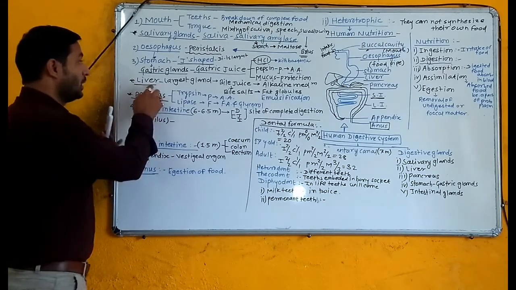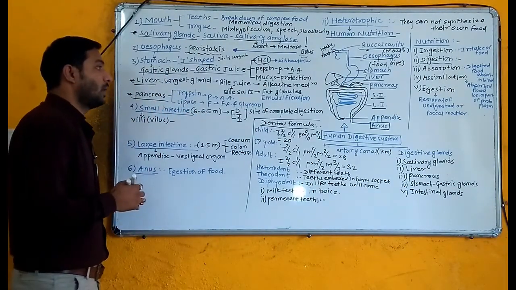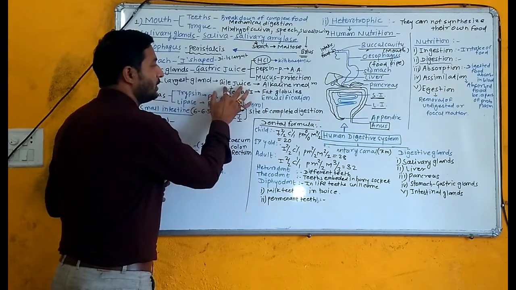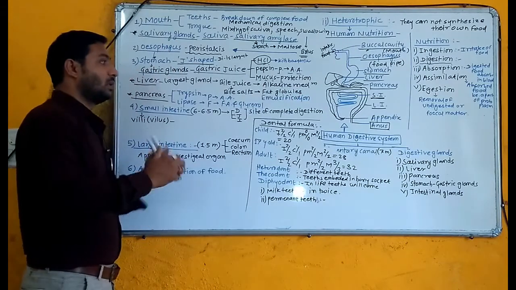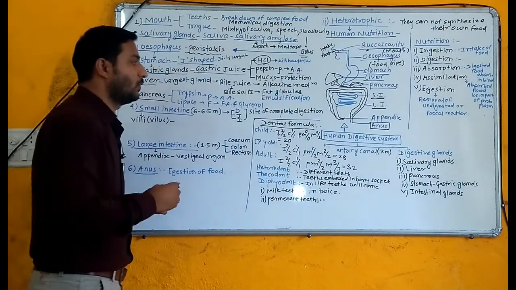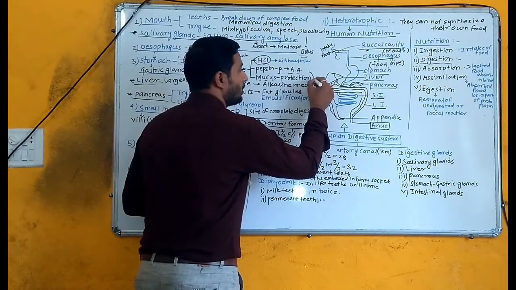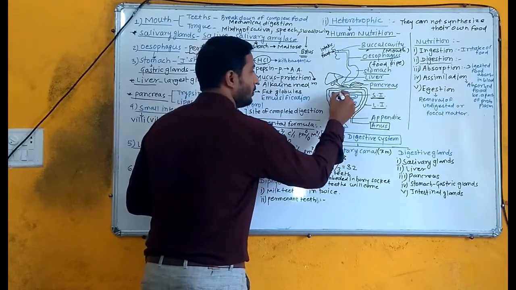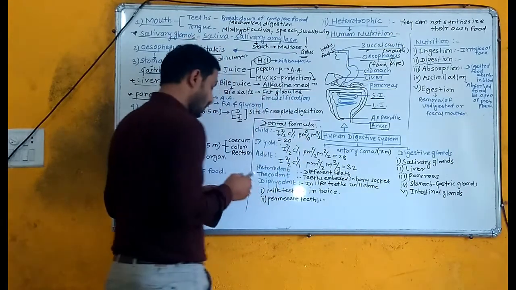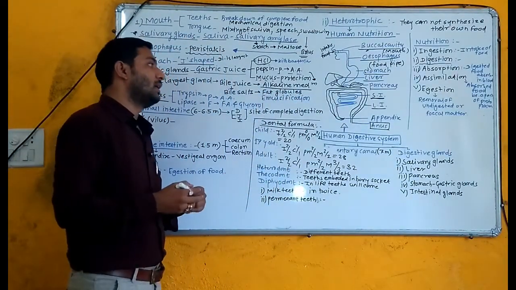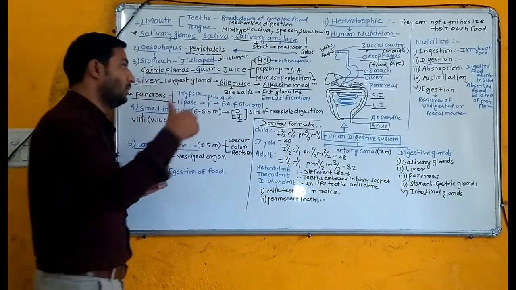Now after that, this is the structure of the liver, which is considered the largest gland in our body. Liver plays an important role in the secretion and synthesis of bile juice. It provides an alkaline medium for further digestion, because the food comes from the stomach and enters the small intestine, which is acidic in nature. For further actions of certain enzymes, alkalinity is very important, and that's why this bile juice provides an alkaline medium.